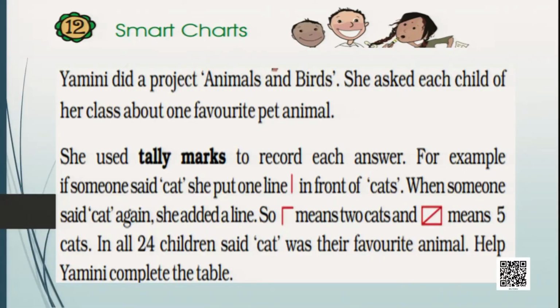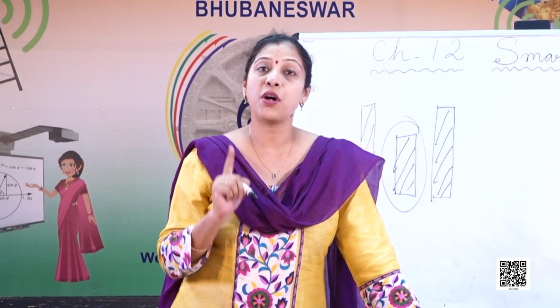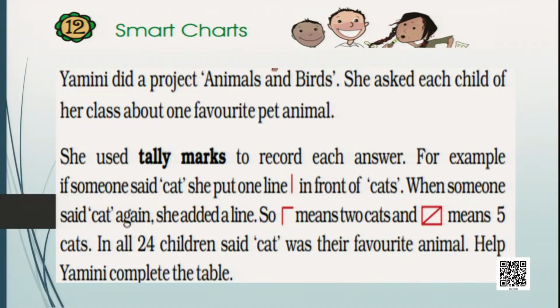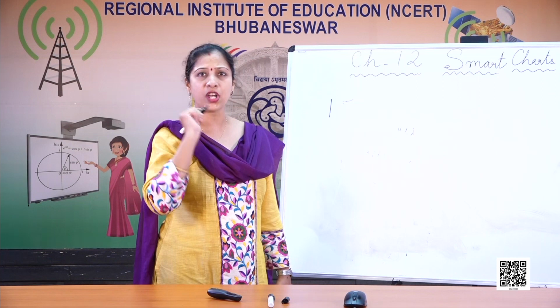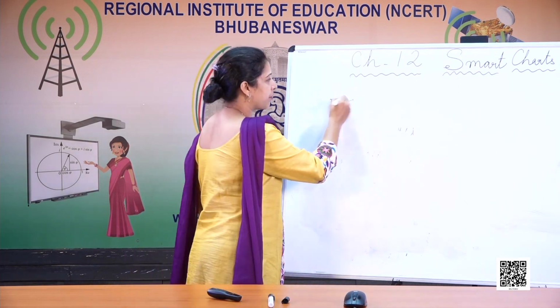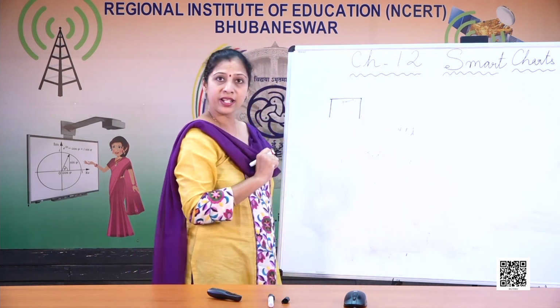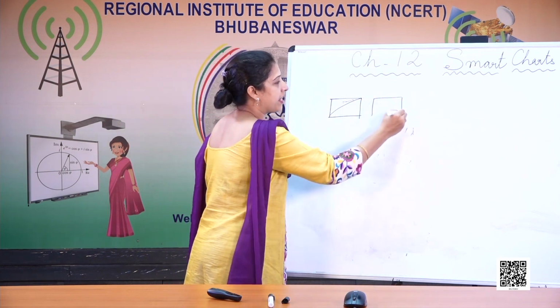Yamini did a project on Animals and Birds. She asked each child of her class about one favorite pet animal. So she was doing a project, and she asked all her friends in the class about their own favorite pet animal. So what did she do? First she asked one child, and if the child said cat, she drew one line. If another child said cat one more time, she drew another line. And if another child said cat, then she drew one more line and so on. And after 5 children, she started drawing again like this.